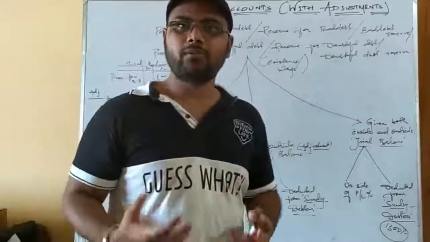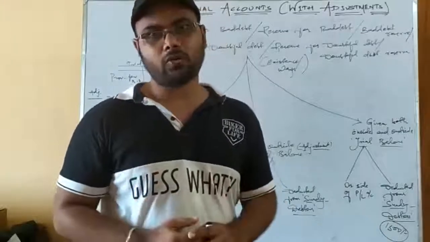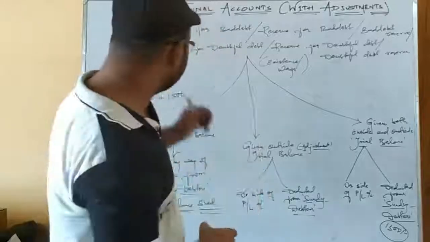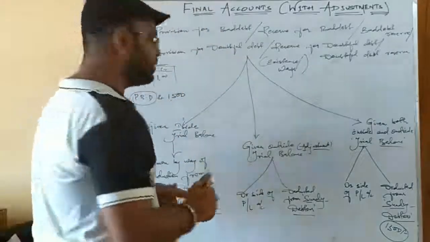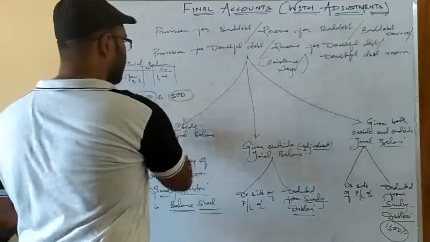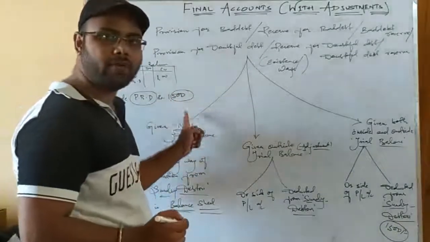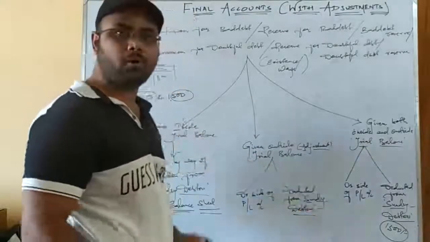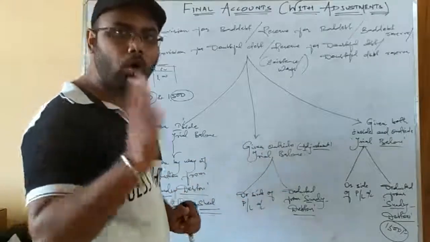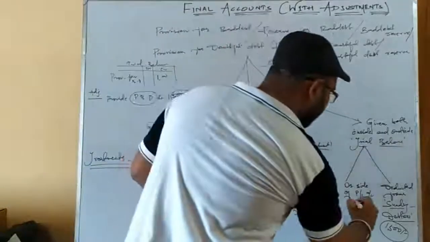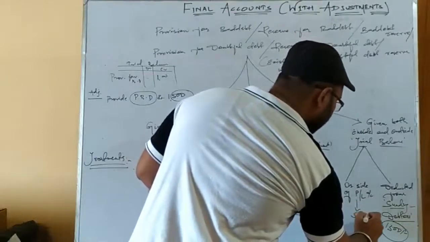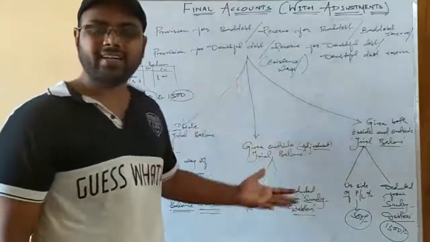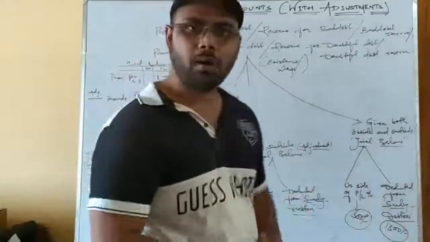So this 500 will be taken out from where? It will be taken out from your profit. Where does the profit exist in your books of account? In your profit and loss account. So it will be taken to the debit side of the profit and loss account. How much? 500, because we are running a deficit of 500. We already have 1000. Now we need 1500. So we have subtracted the fresh amount of provision from the debtors. We need only an extra 500. That will be shown on the debit side of the profit and loss account. Understood? Because we need 500, you can treat it as an indirect expense, shown on the debit side of the profit and loss account.